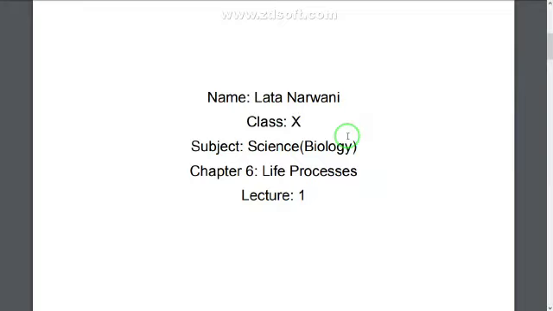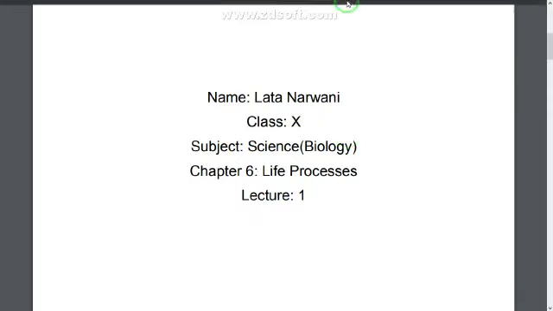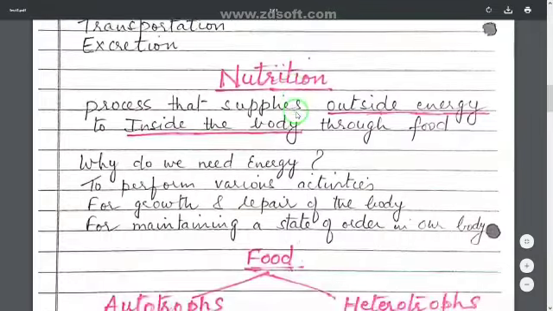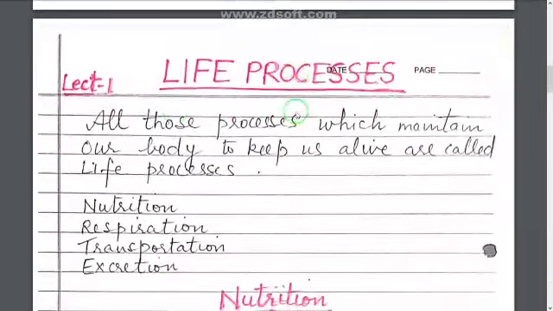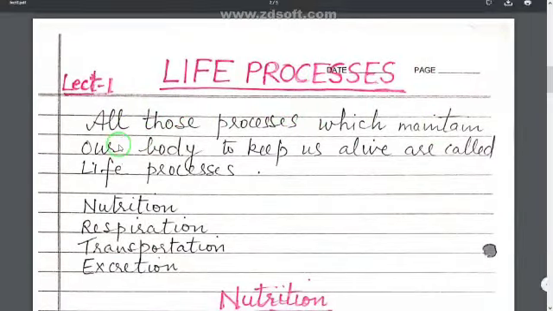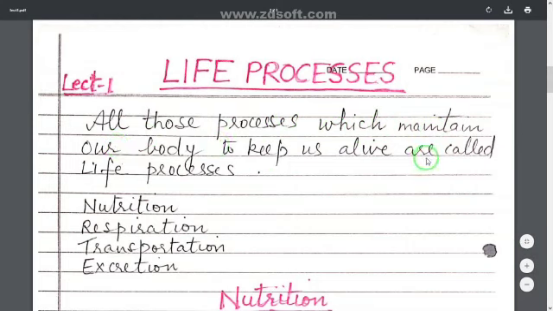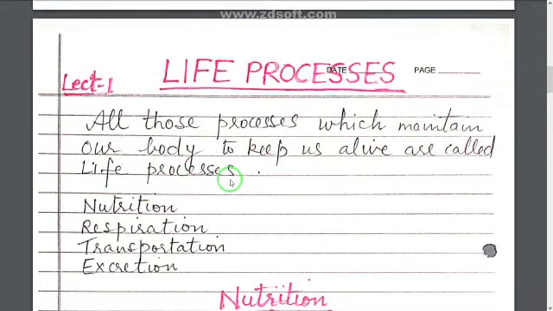Today we will start our first topic of bio, that is life processes. So what are life processes? All those processes which maintain our body to keep us alive are called life processes. There are many processes, but a few of the important processes which we have to study in this lesson are: first nutrition, second respiration, third transportation, and fourth excretion.